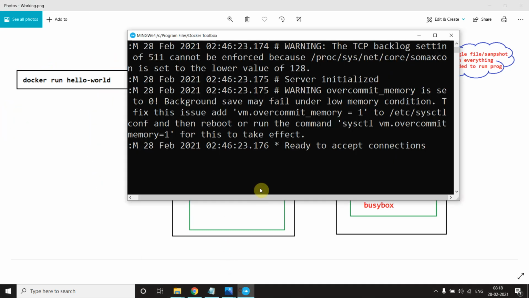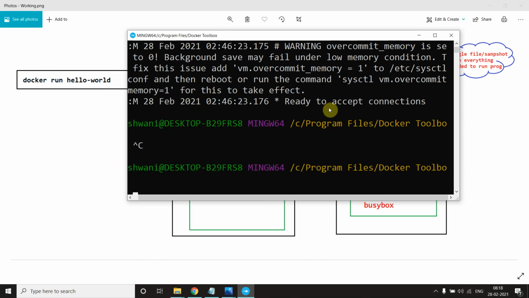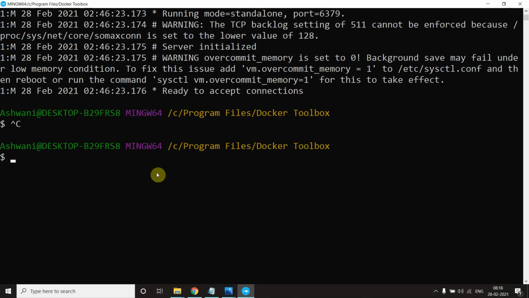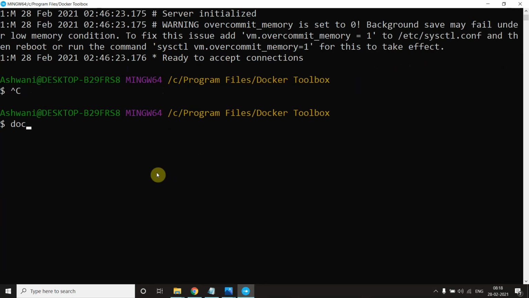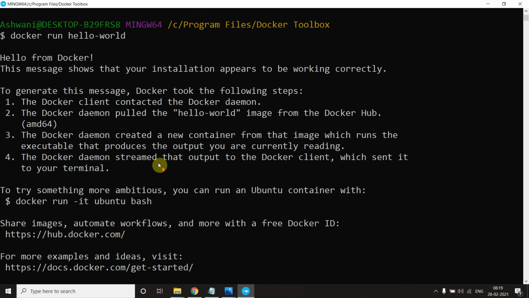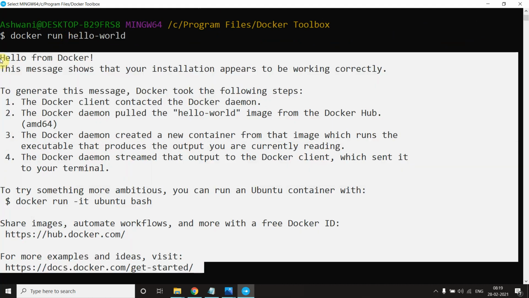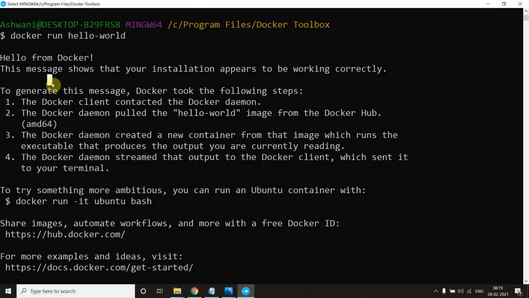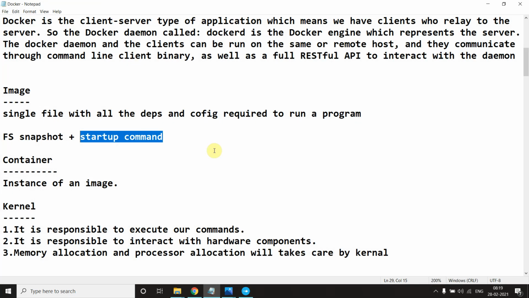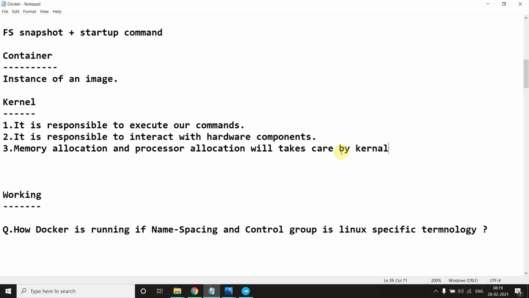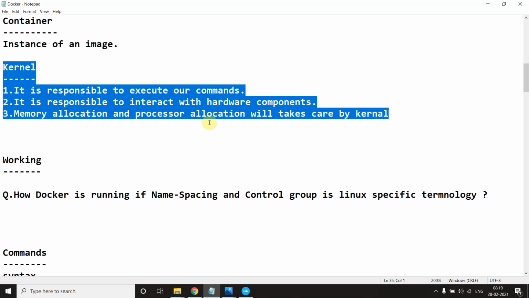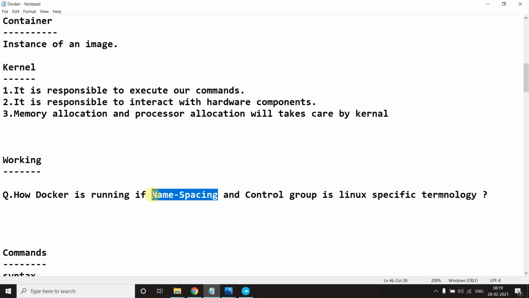So now just come out, and could you please turn off? Yeah, okay. Now if I run docker run hello-world, if you see here, this is the hello-world image. It is responsible just for printing all these messages here, nothing else. One concept comes here: the kernel and how things interact. We will talk about it, and we will also talk about namespacing and all.